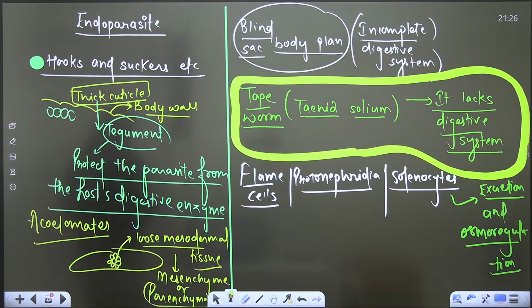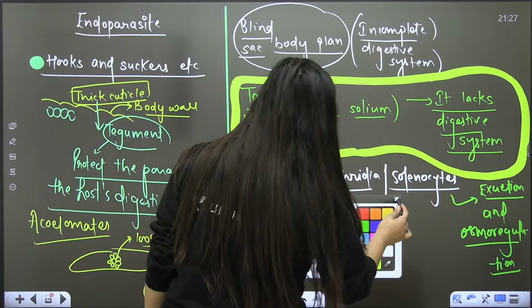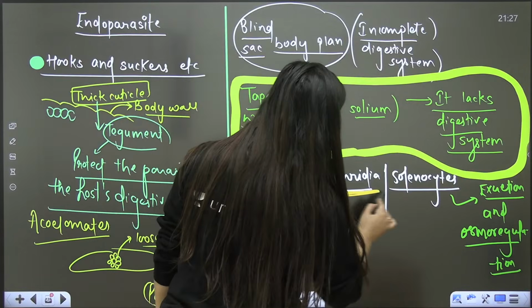In their case, we see flame cells, protonephridia, solenocytes.